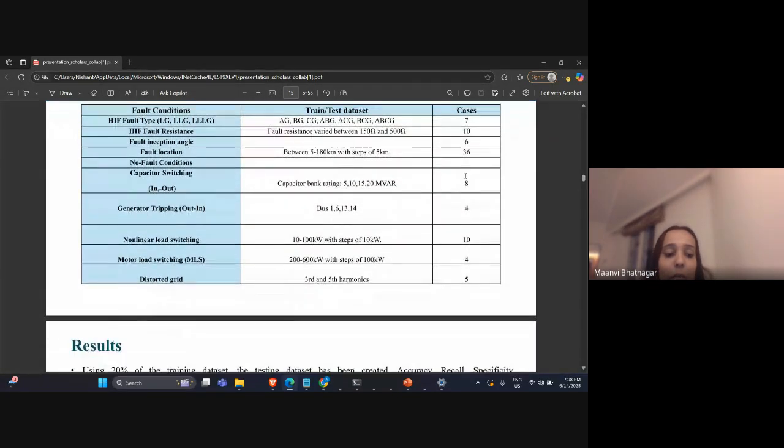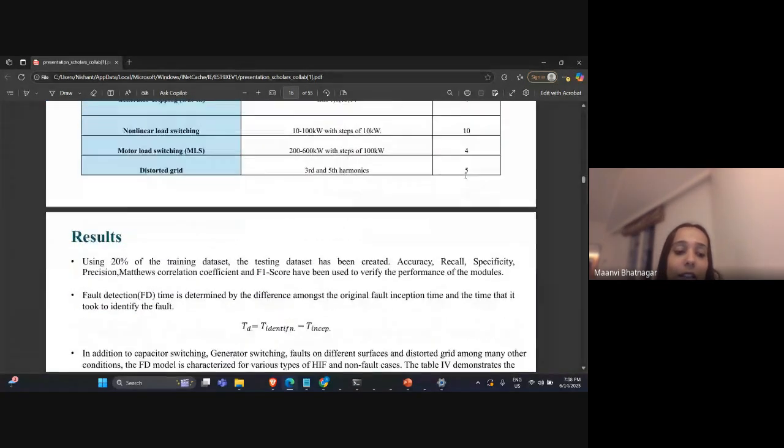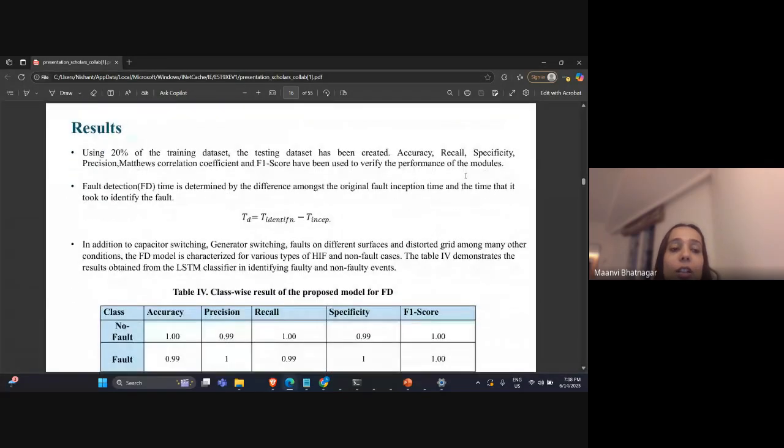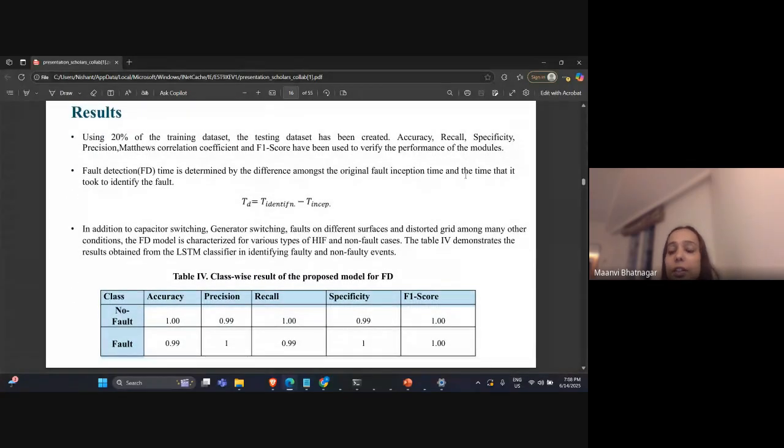So moving ahead, to see how the model works, the whole data set was divided into two parts: 20% was used for testing, and 80% was used for training.